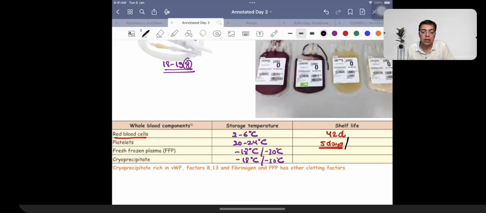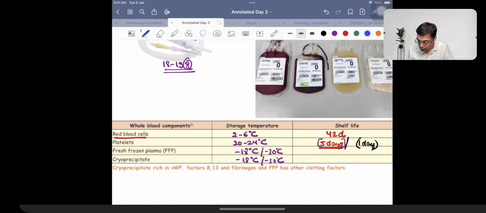But platelets are going to be having a shelf life of 5 days only if you keep on shaking them. So a lot of things are going to be having longer half-life. You keep on shaking them, 5 days platelets. If you don't shake them, they will be having a life of 1 day only. Platelets, 5 days, they should be shaken. Agitator. If you don't shake it, then that is going to be having a life of only 1 day.